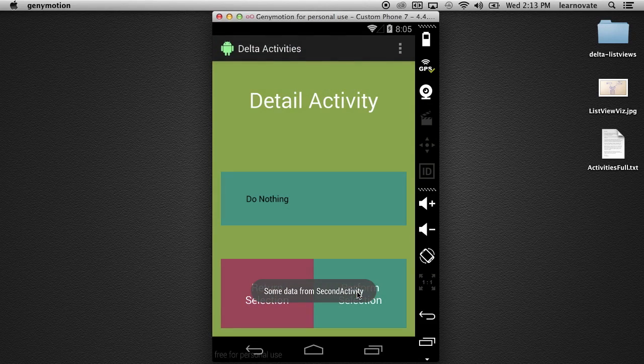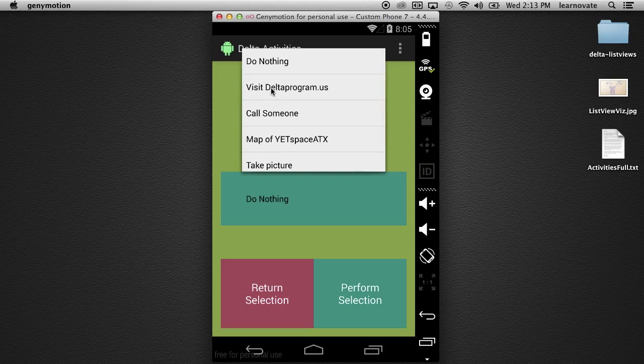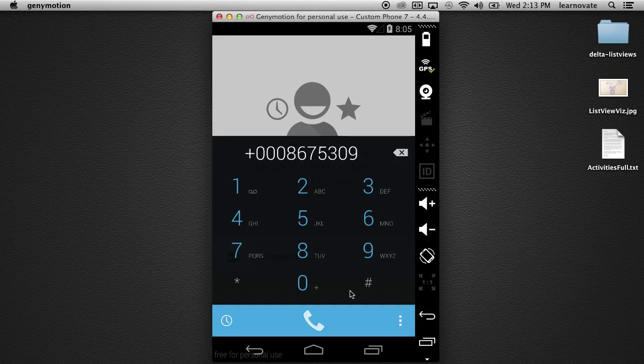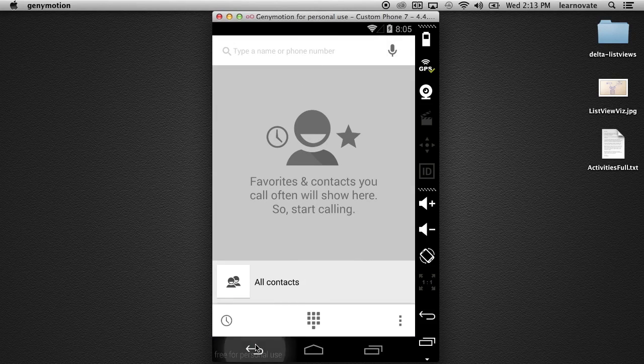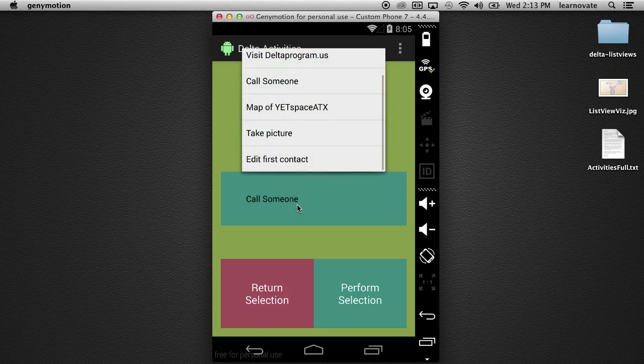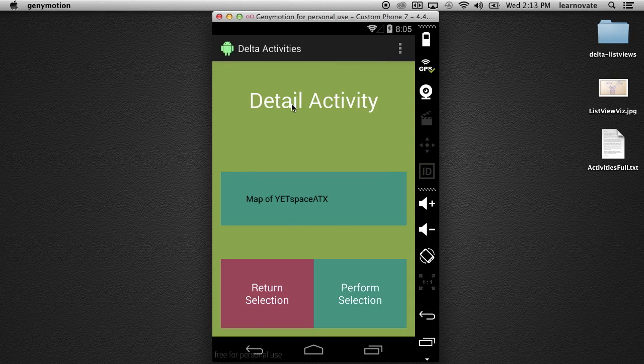So here we go. It's gonna be cool. We're also gonna see an issue. It's gonna be great. So do nothing. No. Now let's do something. Let's call someone. Let's reach out and call Jenny. Internationally, I think. So there we go. It not only brought you to your phone dialer, but it also populated the number. And when you go back, you go back to us. Takes control of the user's experience a little bit.